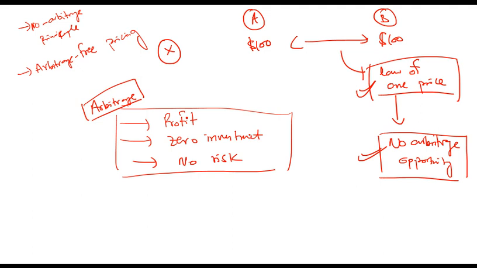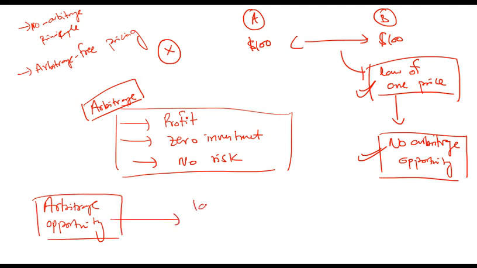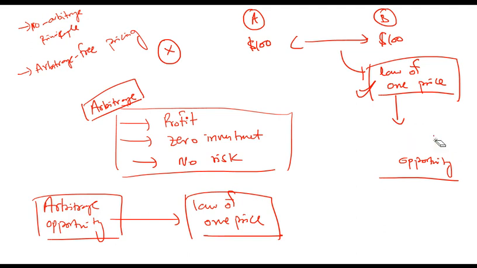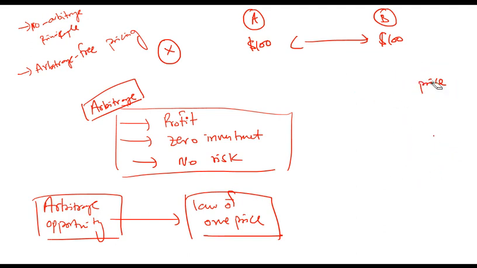Any confusion so far? Another key point to notice is that an arbitrage opportunity can itself lead to the law of one price. That is, if there is an arbitrage opportunity, that can lead to the law of one price becoming effective in the market. How will it happen? So let's say there is an arbitrage opportunity.